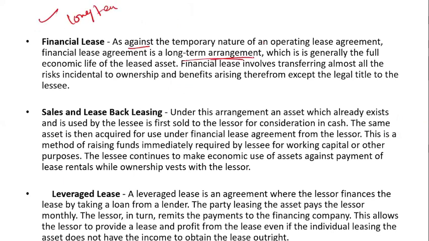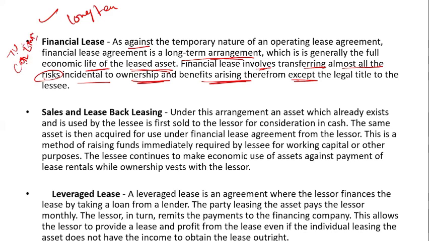This is a long term agreement which is generally for the full economic life of the leased asset. Whatever the full economic life of the asset, you have to pay for the full economic life of the asset. And the financial lease involves transferring almost all the risks and benefits incidental to ownership. It is like purchasing a TV or a car on EMI.